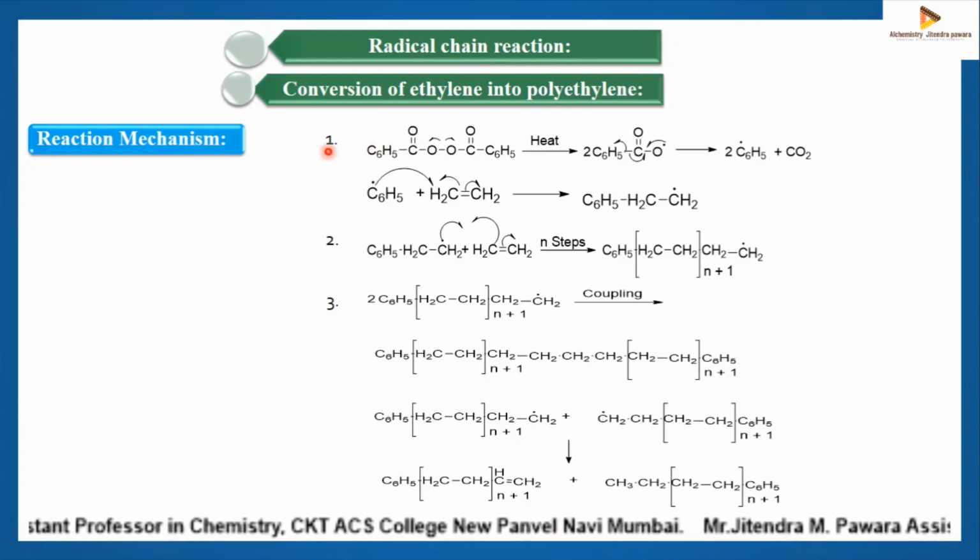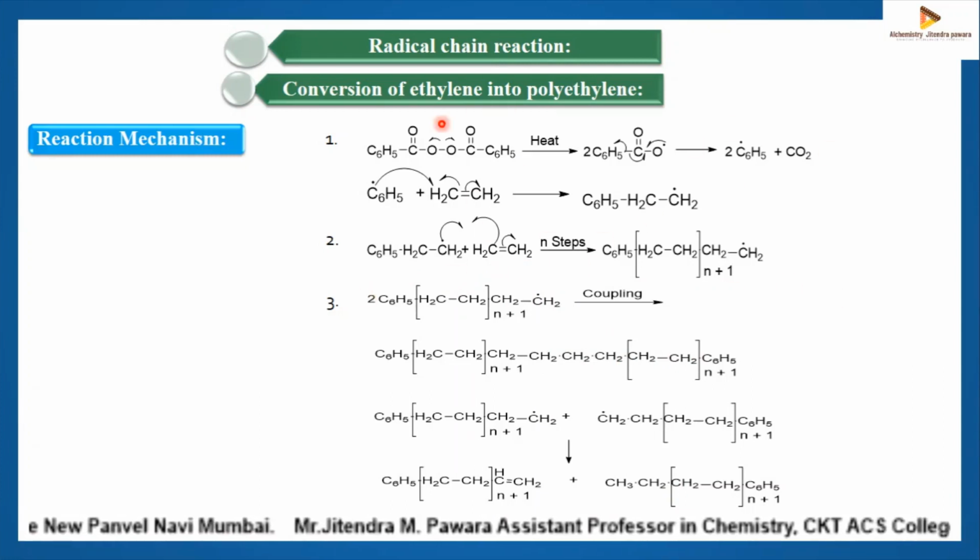So again I am explaining this for better understanding. Ethylene on polymerization in presence of a free radical initiator such as benzoyl peroxide gives polyethylene.